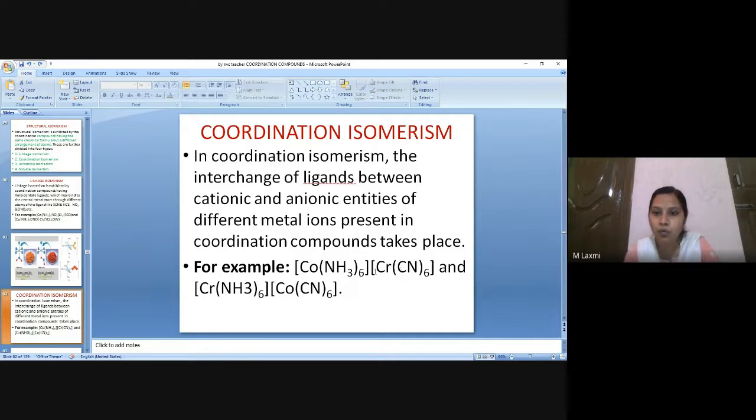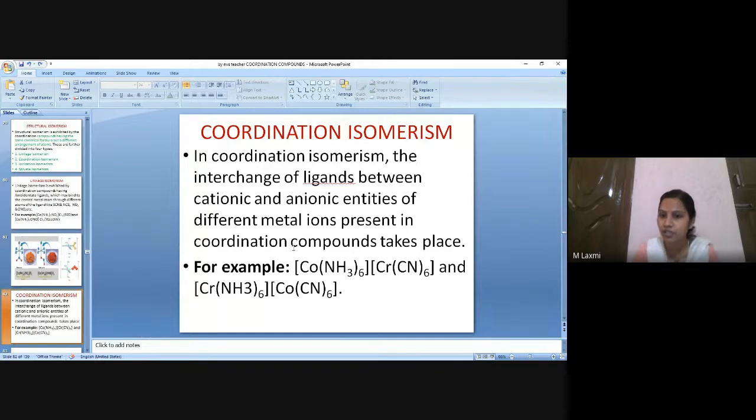Now, what is coordination isomerism? There is an interchange of ligands. See, for cobalt, the ligand present is ammine. For chromium, the ligand present is cyano, right? There will be an interchange of ligands between the cationic and anionic entities of different metal atoms. So what will happen? What kind of isomerism can you expect? Here, my ammine will go to chromium and my cyano will come to cobalt. This is the type of isomerism exhibited by this type of coordination compound.